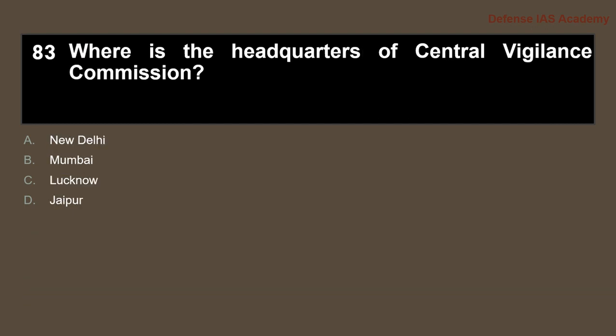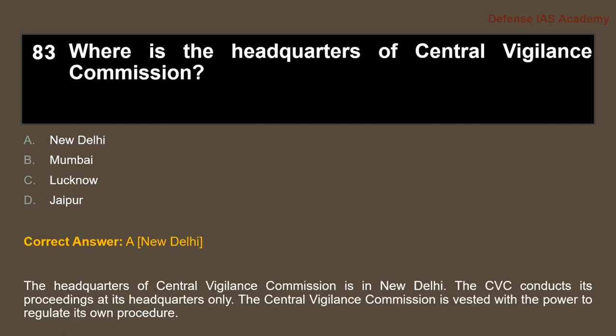Next question 83. Where is the headquarters of Central Vigilance Commission (CVC)? The answer is New Delhi. The headquarters of CVC is in New Delhi and the CVC conducts its proceedings at its headquarters only. The Central Vigilance Commission is vested with the power to regulate its own procedure. So it has the power to regulate its own procedures.